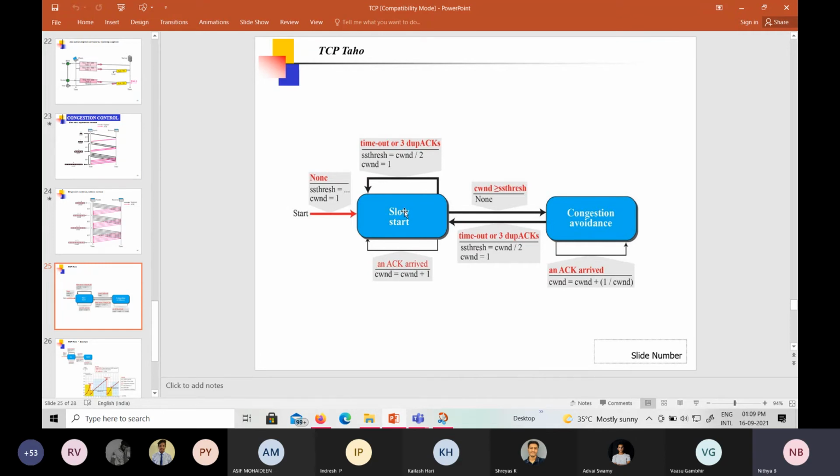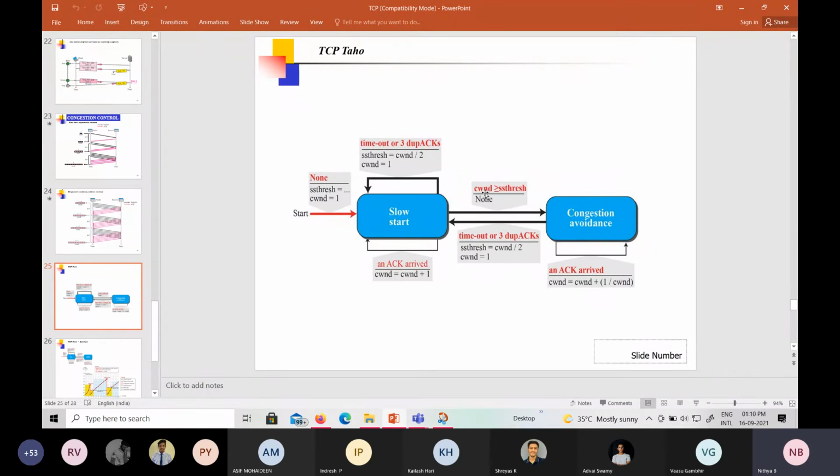Whenever the timeout occurs, the current congestion window is divided by 2, and that will be the threshold value. With respect to that threshold value, we again start the slow start phase with the congestion window as 1 maximum segment size. Assume that we have received an acknowledgement, and we are reaching the threshold value also.